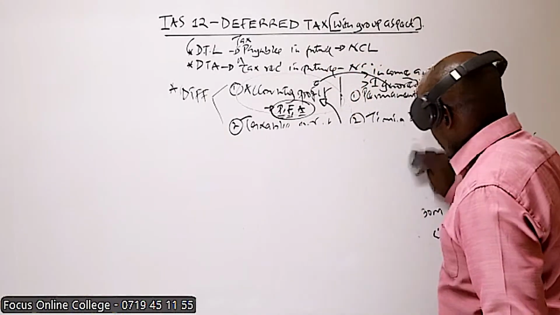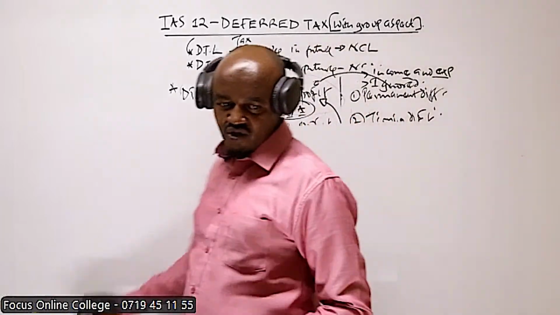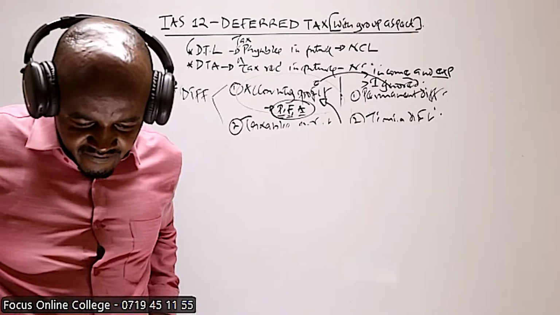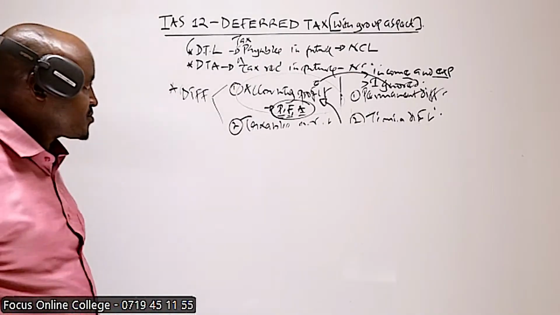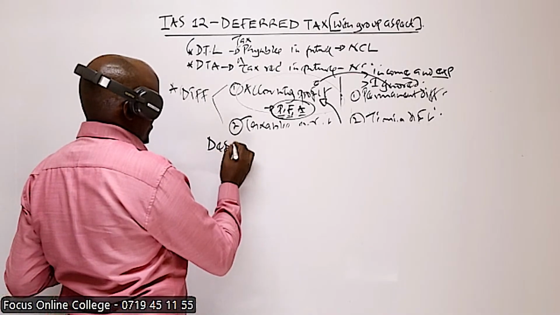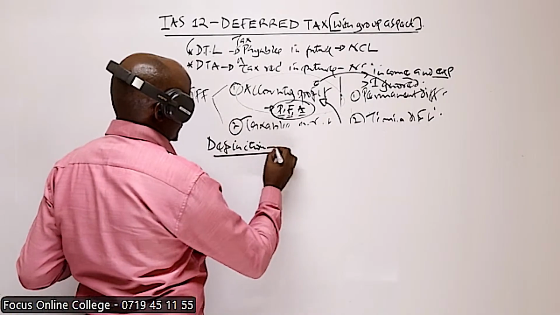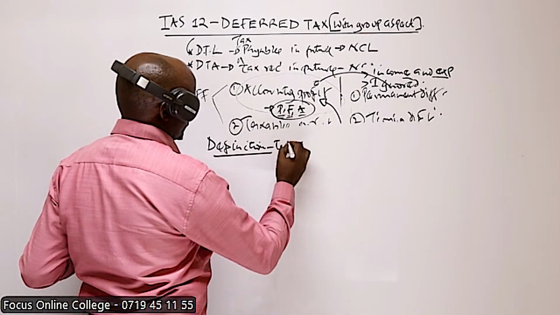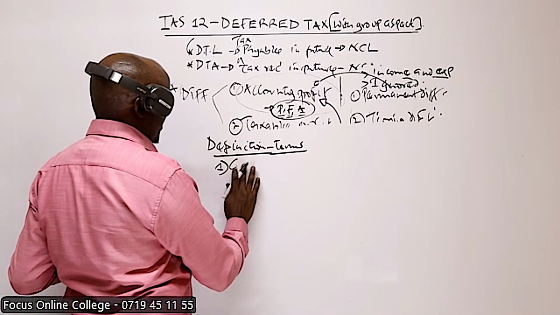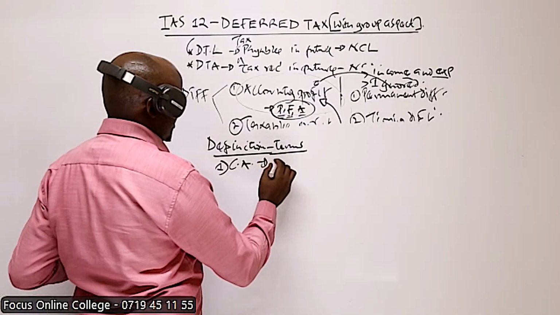Now, I want us to look at some terms we're going to come across in the computation of deferred tax. Definition of terms. These are also terms you may be required to define in an examination setup. The first term is the carrying amount, abbreviated CA.